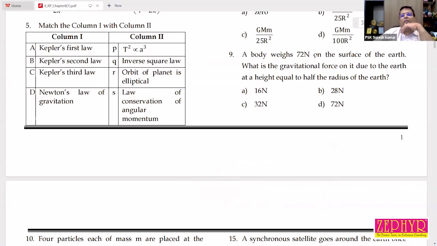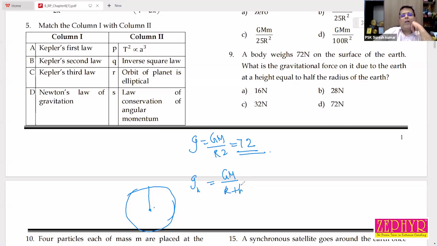A body weighs 72 Newton on the surface of the earth. So this is earth. g is equal to GM by R square. It is given, it is equal to 72 on the surface. You want to find the gravity at a height. So g_h is equal to GM divided by (R plus H) the whole square.